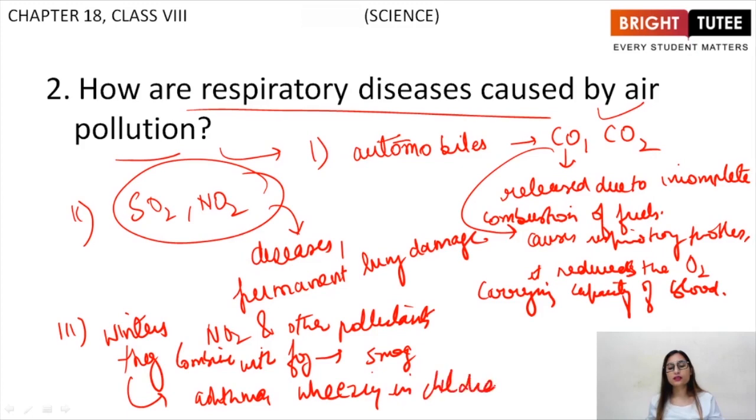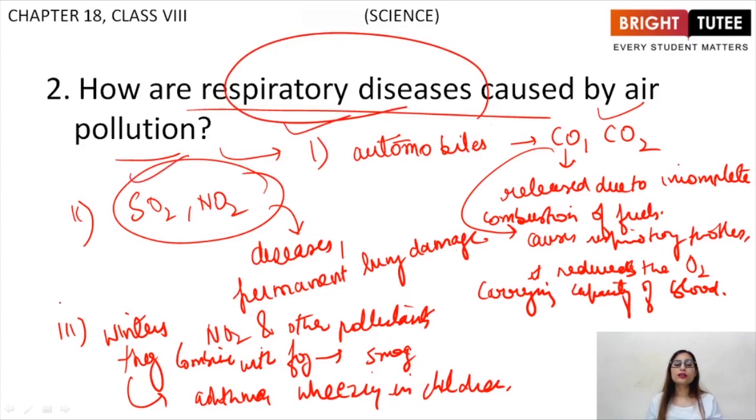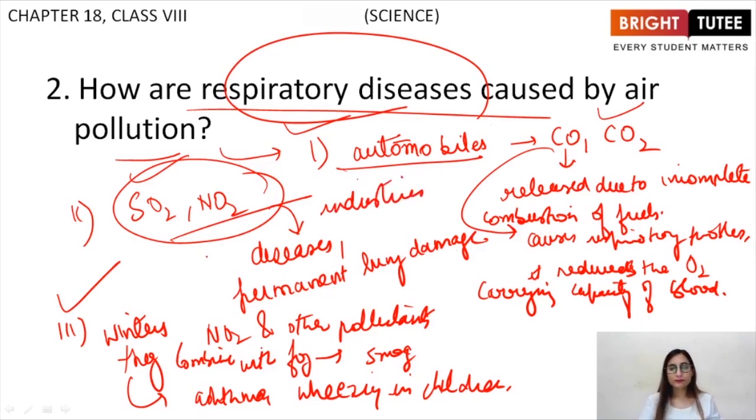Basically, this is also responsible for respiratory diseases, and all these three are due to air pollution caused by automobiles, industries, etc. So this is how respiratory diseases are caused.